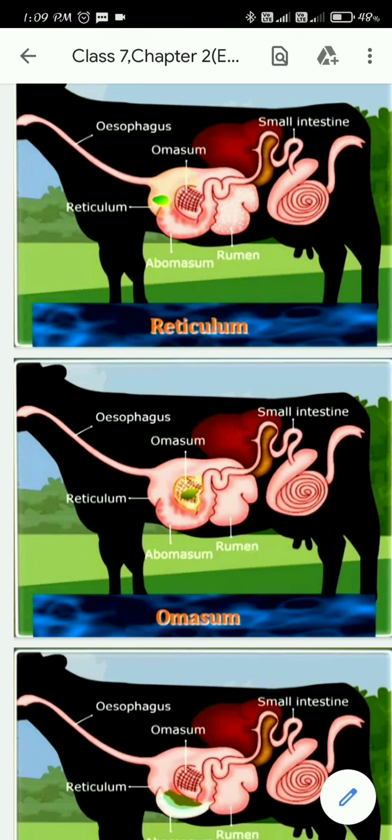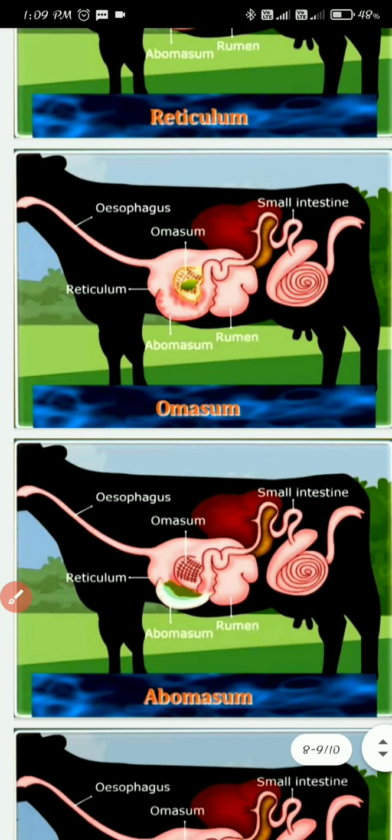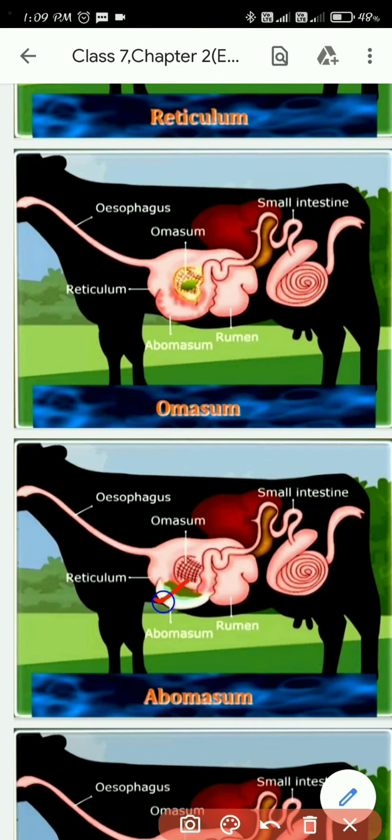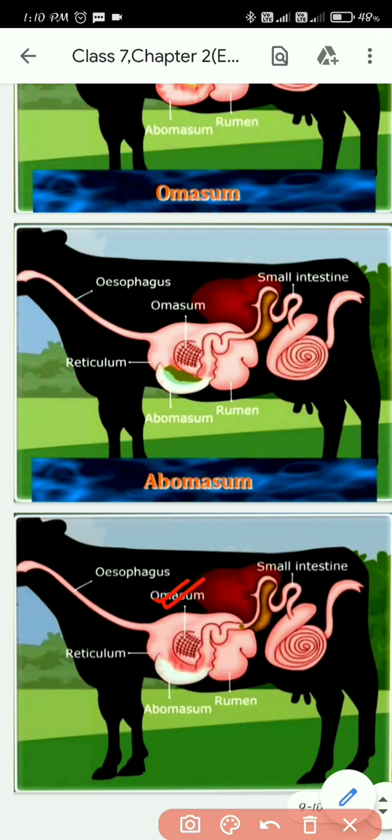But the acidic part happens here in the abomasum, and here the food of the ruminants gets completely digested.